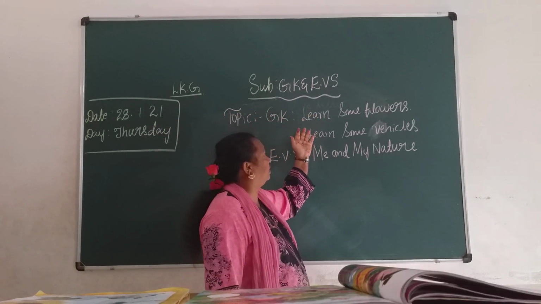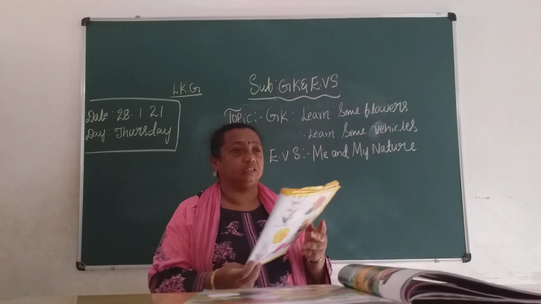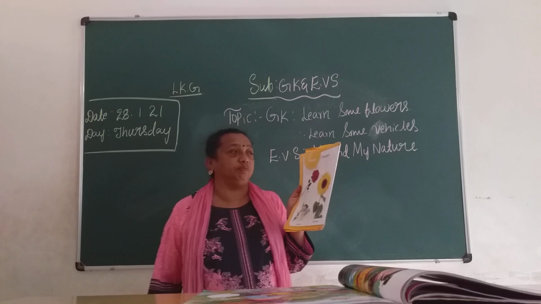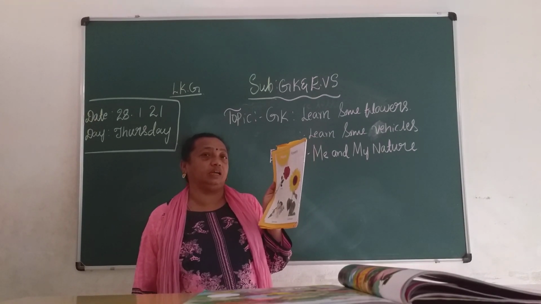In GK we will learn some flowers and vehicles, children. Look at this picture, children. What are these, children? Flowers. Where can we see the flowers, children? We can see them in the garden or in the market.